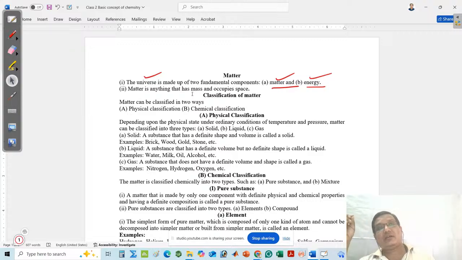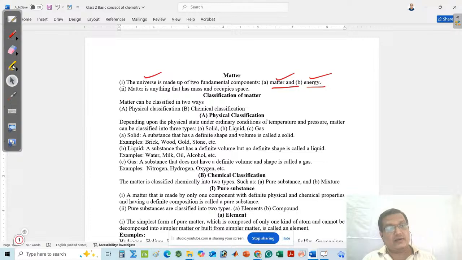Similarly, can you say that happy is a matter or not? No, happy is not a matter because it does not need any space to occupy, and it has no mass. Similarly, you can think about laughing, other emotions, and other activities. These are not said to be matter. Matter must be anything which has some mass and needs some space to occupy. This is all about the definition of matter.